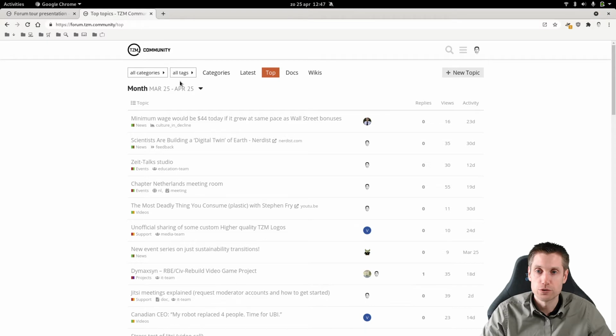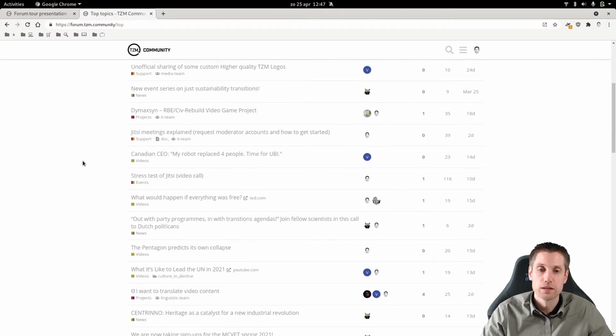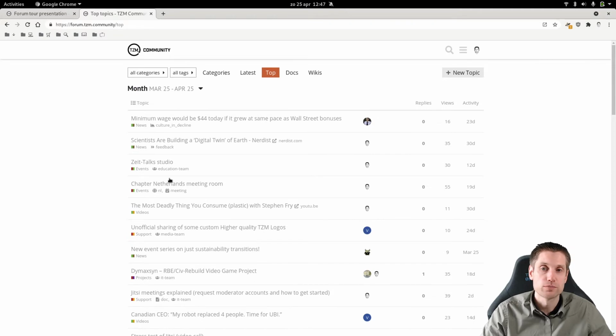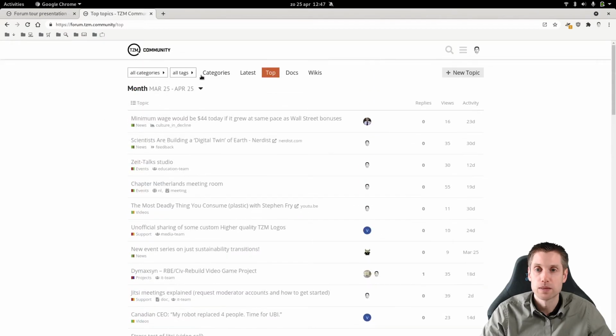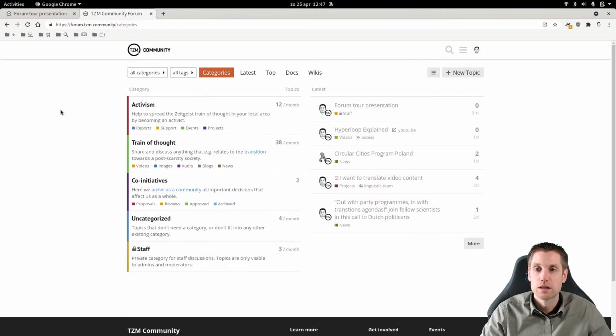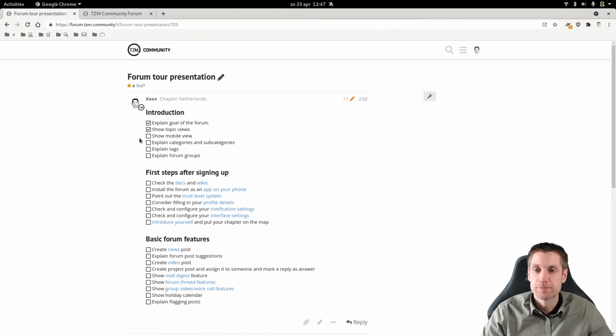You can also filter this based on a different time scale. So if you don't visit the forum that often, this view will give you a more summarized approach to keep track of things. I also showed you the mobile view.